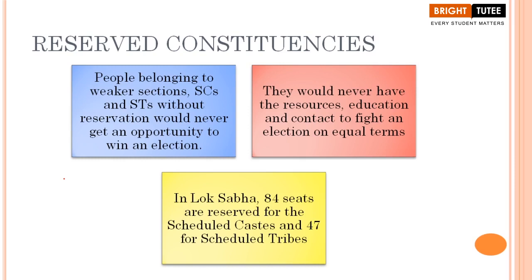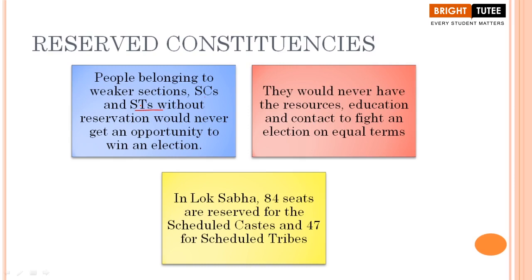The people belonging to weaker sections, to the scheduled castes and scheduled tribes, who were not given equal opportunities, would never have thought of fighting in elections. Just think about that time; obviously, I refer to your history section, where you will learn about the conditions of these people and how they were discriminated against in our society.